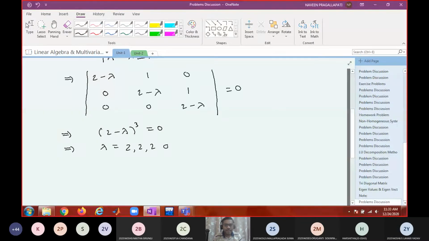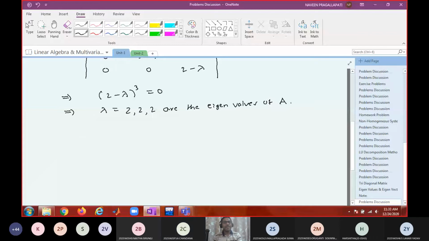What are these called? Eigenvalues of A. How many distinct eigenvalues of A are there here? 1. So how many systems of linear equations do you have to solve? 1. So what is your side heading? The side heading is eigenvectors corresponding to the eigenvalue lambda equals 2. That is your side heading.